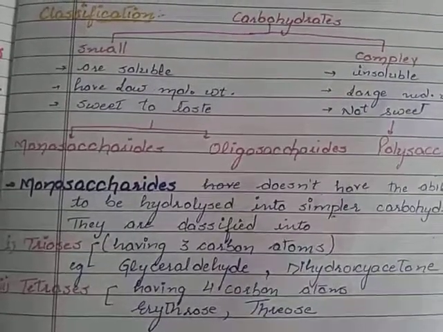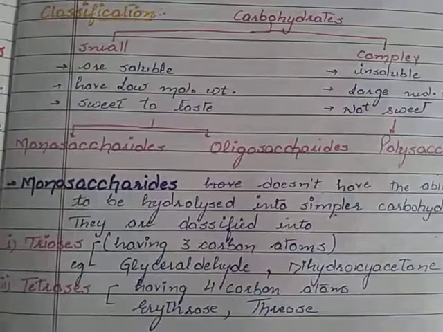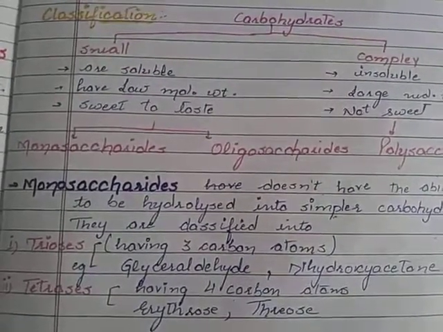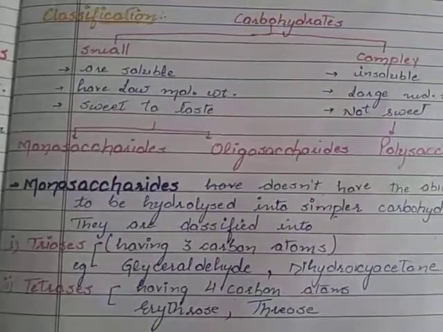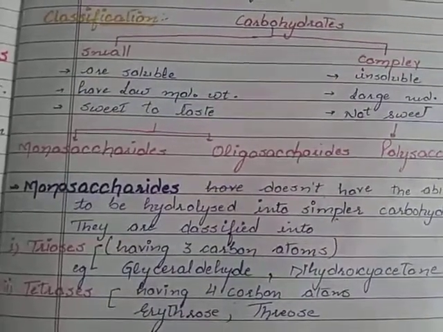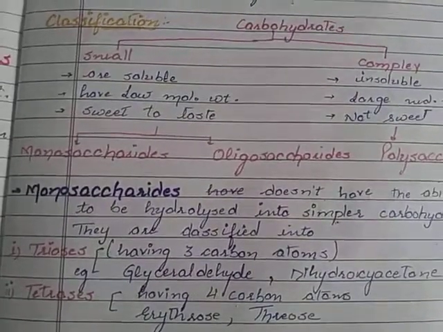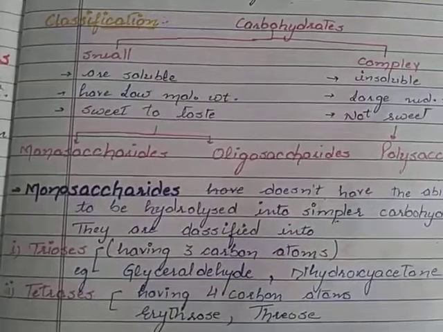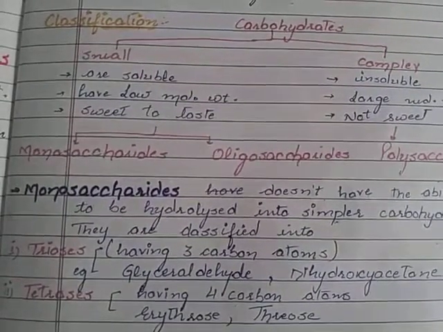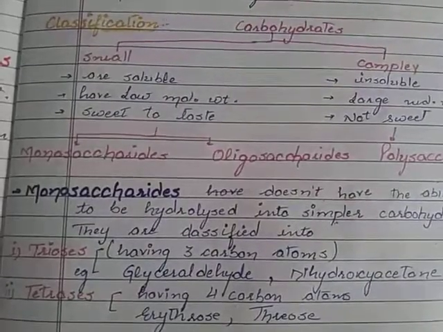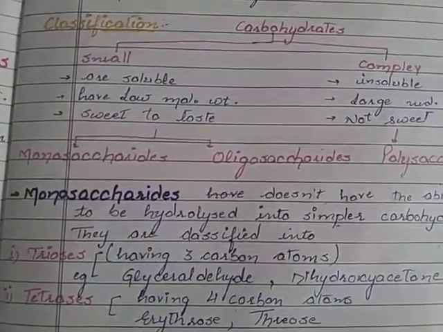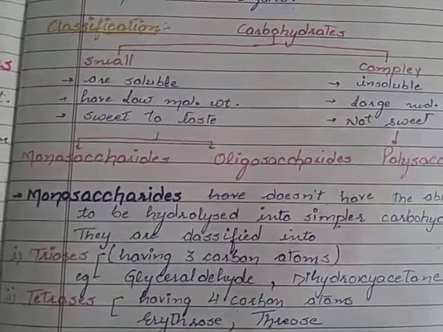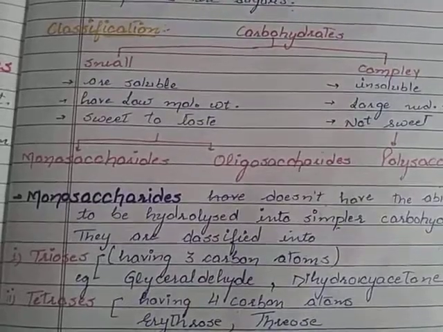First are the trioses. Trioses are monosaccharides which have 3 carbon atoms, and depending upon the aldehydic or ketonic group, they are of 2 types. First is glyceraldehyde, which comprises an aldehydic unit, that is CHO, at its terminal carbon, while dihydroxyacetone carries a C double bond O, that is a ketonic carbon, but that ketonic carbon can never be terminal; it is present at the second carbon. So of the 2, the second has the ketonic group.